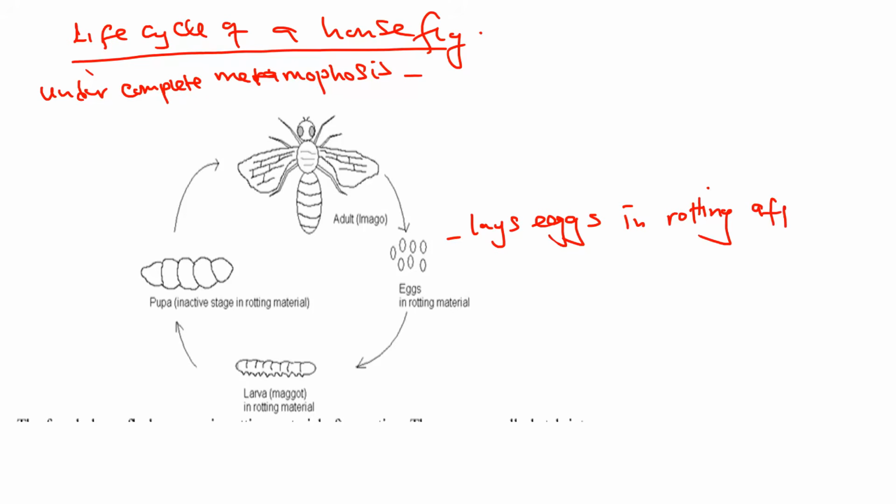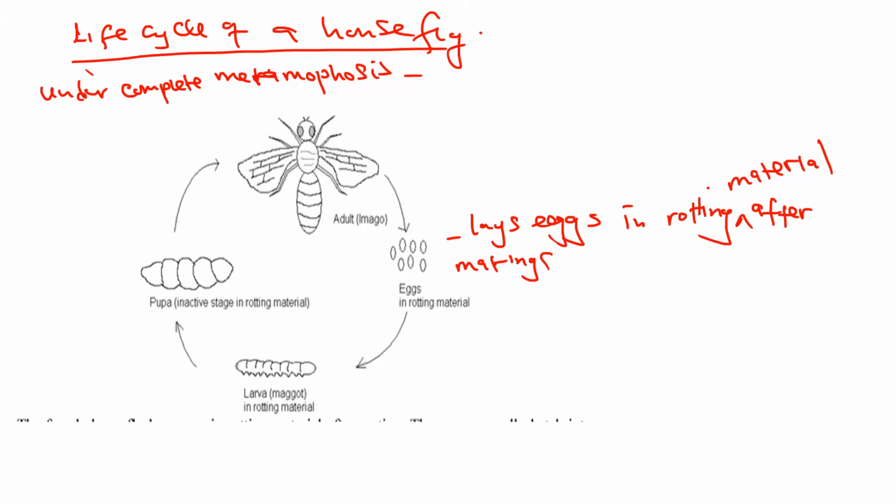So a female housefly lays eggs in rotting materials. Can be a dead body, can be whatever rotting materials that are there.